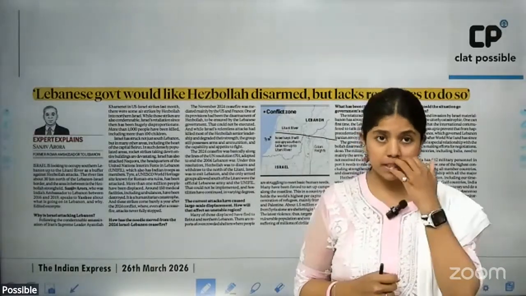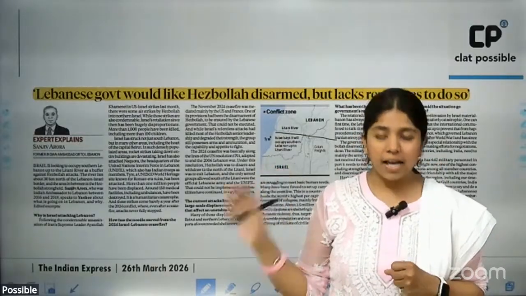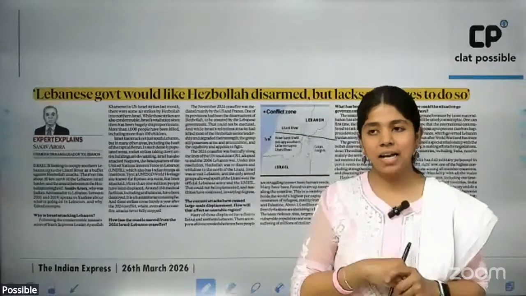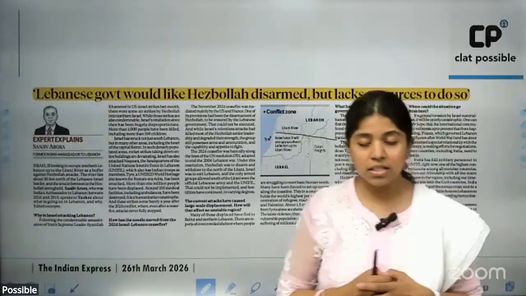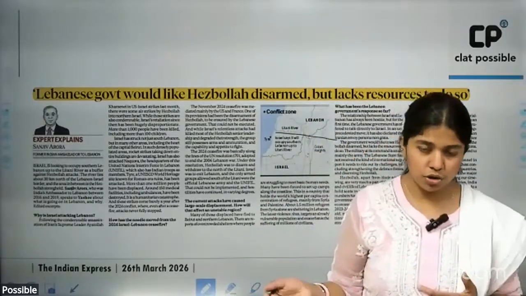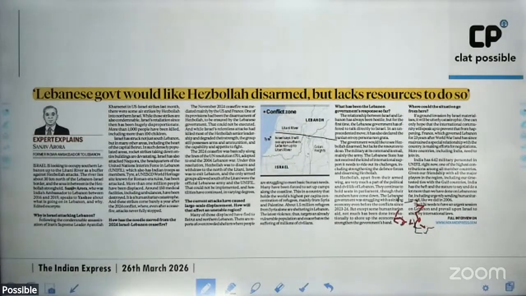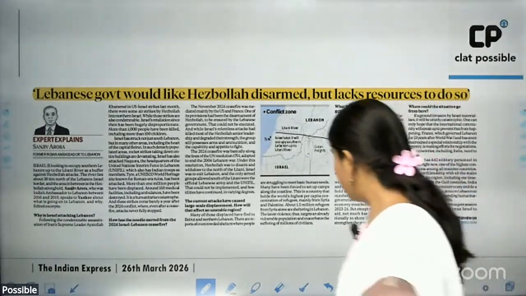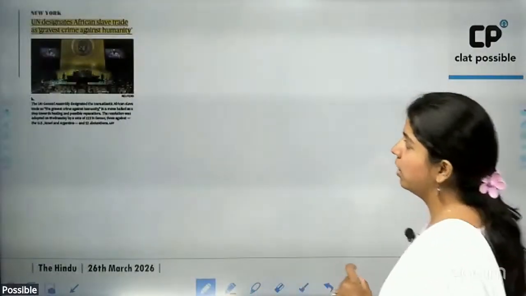But in 2026, after the death of Ayatollah Khamenei, Hezbollah undertook attacks on Israel again. Why? Because Israel undertook the assassination of a Shia community leader, and most of the Hezbollah militants are Shia. All right. Also, the Lebanese government would like Hezbollah to be disarmed, but it lacks the basic resources to do so, and therefore it can't make much effort to disarm the Hezbollah militants.